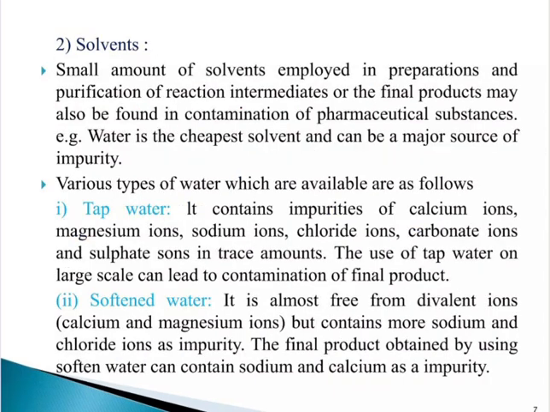Second one, solvents. A small amount of solvents employed in preparation and purification of reaction intermediates or the final products may also be found as contamination of pharmaceutical substances. For example, water is the cheapest solvent and can be a major source of impurity. Various types of water available are as follows: tap water, softened water. Tap water contains impurities of calcium ions, magnesium ions, sodium ions, chloride ions, carbonate ions. The use of tap water on a large scale can lead to contamination of the final product. Softened water is almost free from divalent ions but contains more sodium and chloride ions as impurity. The final product obtained by using softened water can contain sodium and calcium as an impurity.